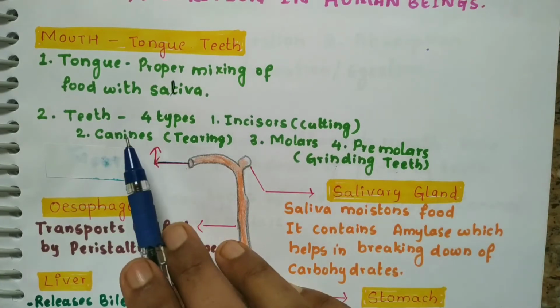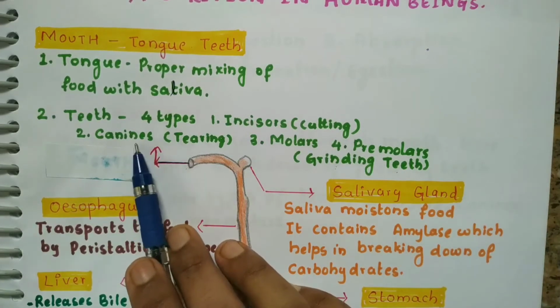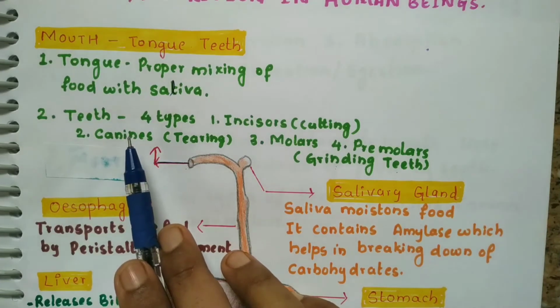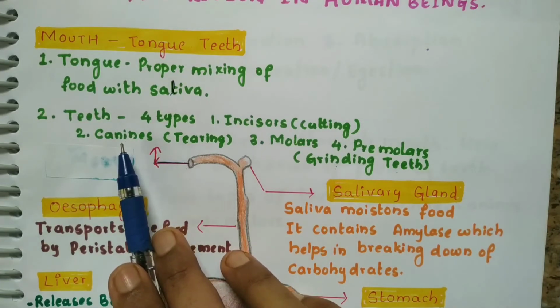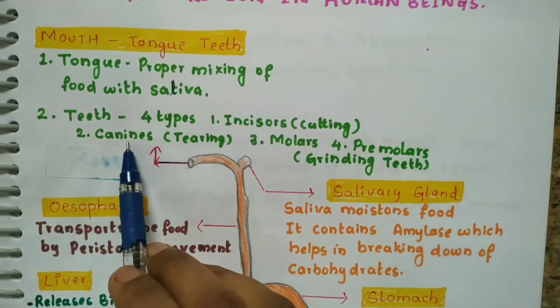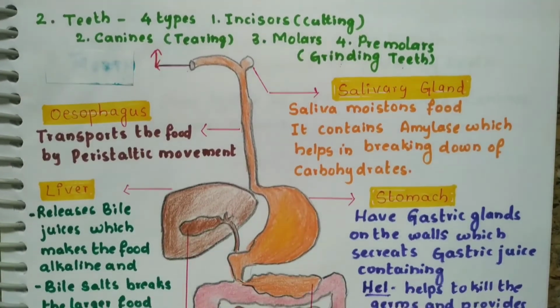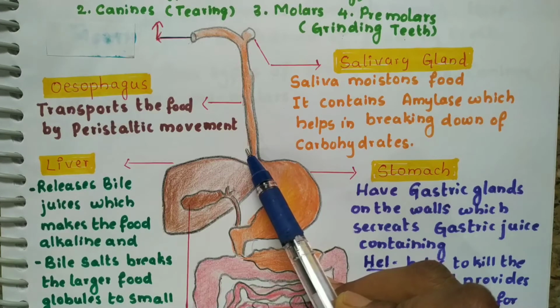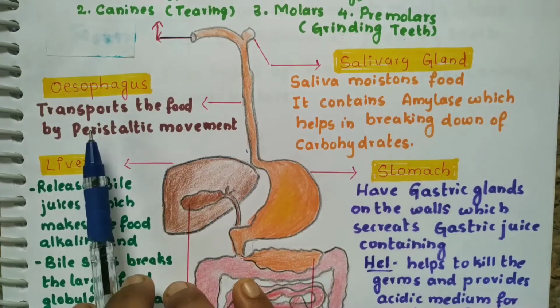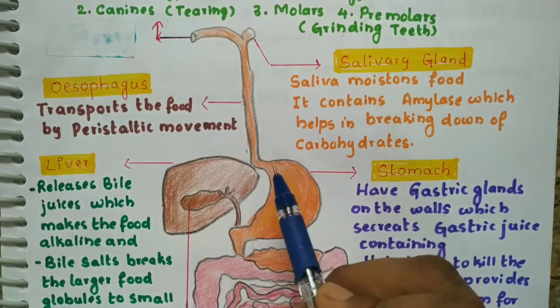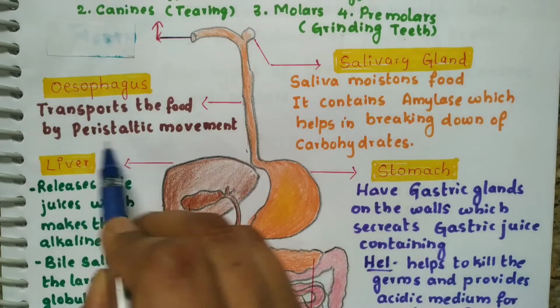Canines are very prominent in carnivorous animals because it is very hard to tear the meat. That's why you can see canines very prominent in animals like the lion and tiger. When we get into the next part, that is the esophagus. The esophagus is a long pipe, also called the food pipe. The esophagus helps for the transportation of food from the mouth to the stomach by peristaltic movement.